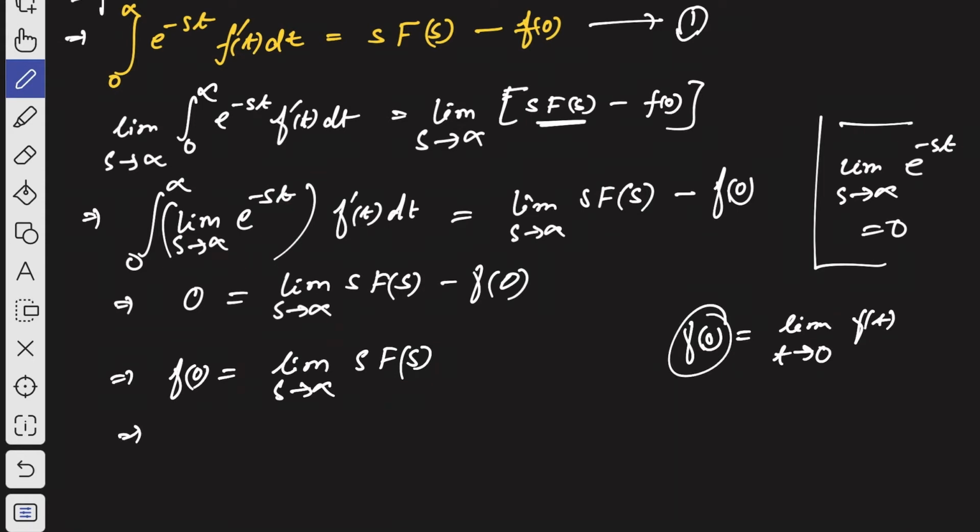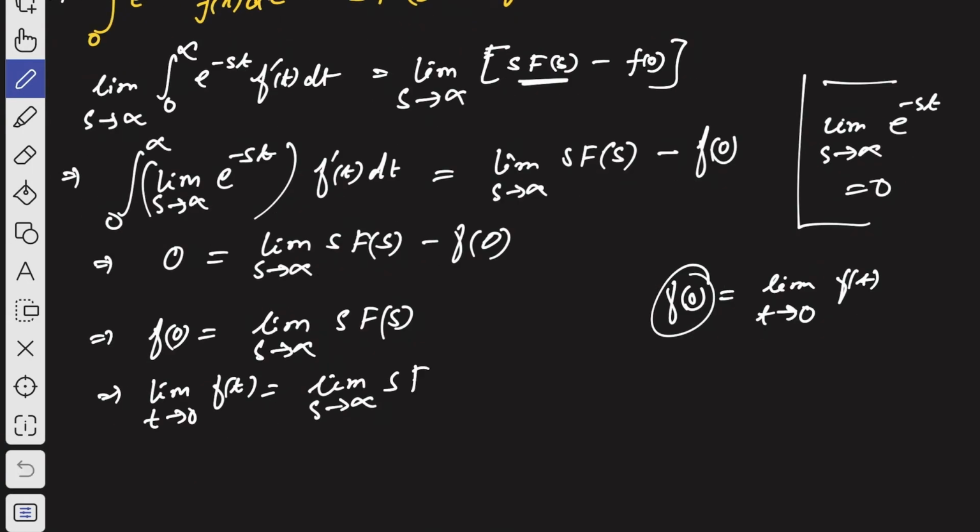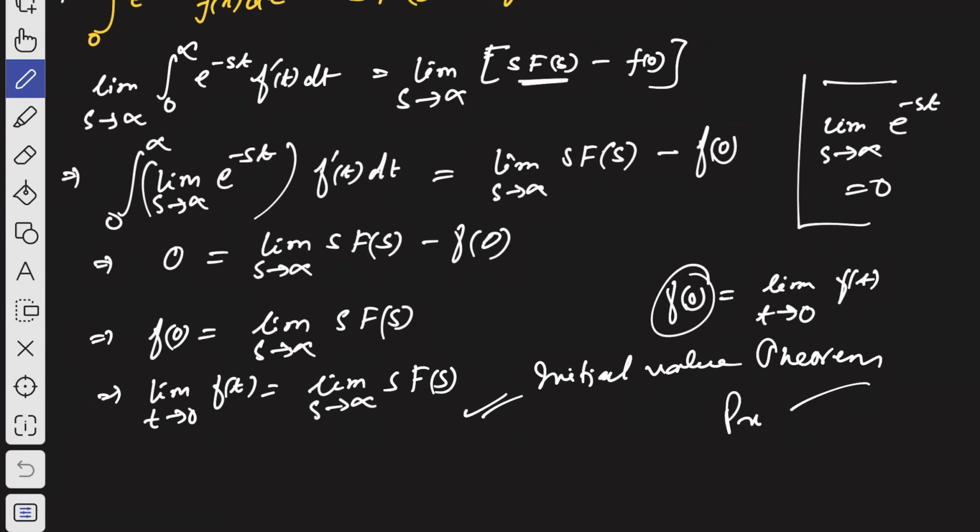So instead of f of 0 we can write limit t tends to 0 f of t, that is equal to limit s tends to infinity, s capital F of s, right? So this is the initial value theorem. So that's how we can prove it.